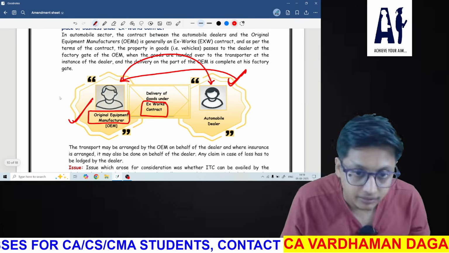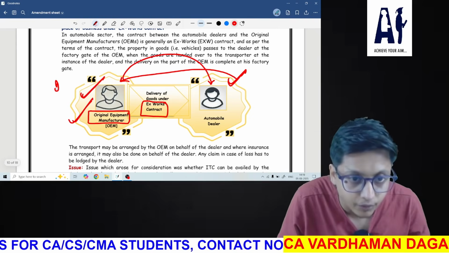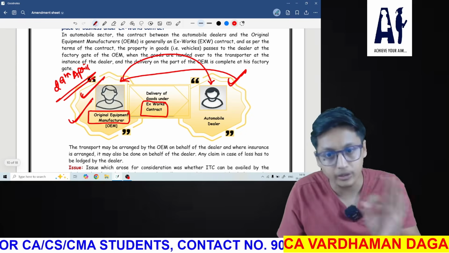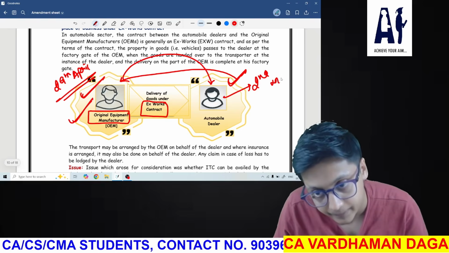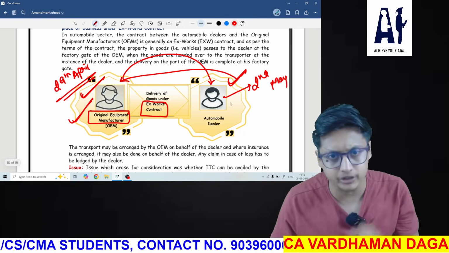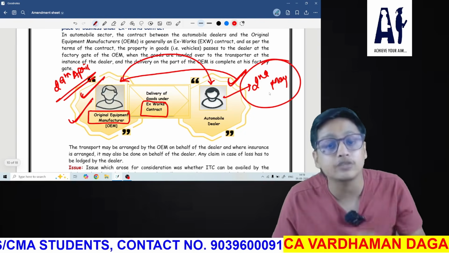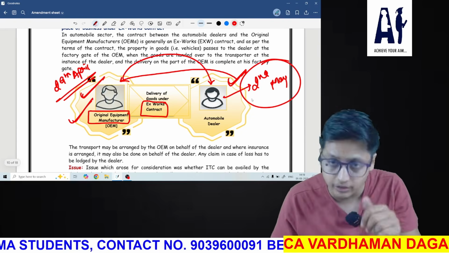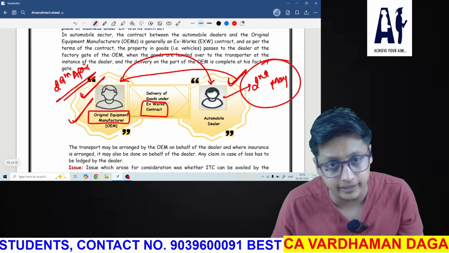The concern was that, just take an example, this person removes the goods from the factory on 29th April. An automobile dealer receives the goods on 2nd May. If this would have been a normal contract, then we would have decided the credit period on the basis of goods actually received by the automobile dealer, because on that basis only we would have decided time of supply and we would have decided the credit time period.